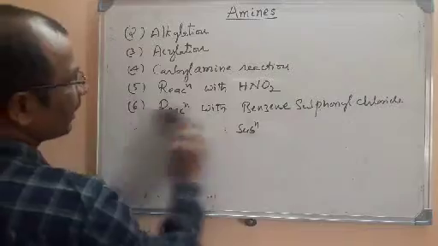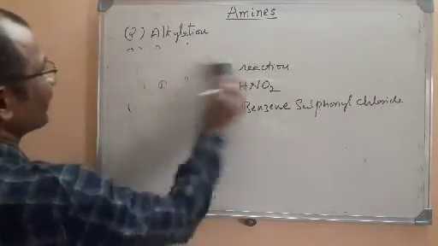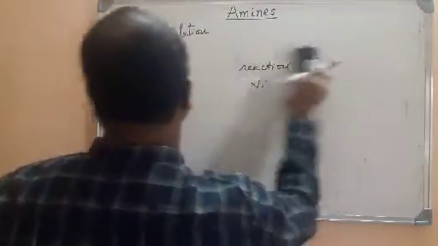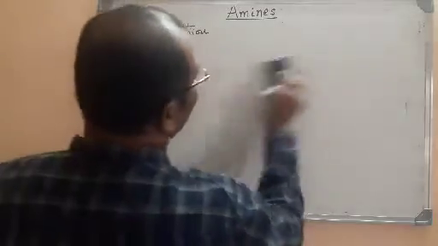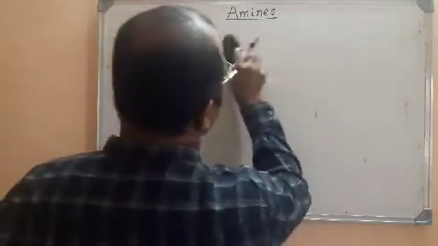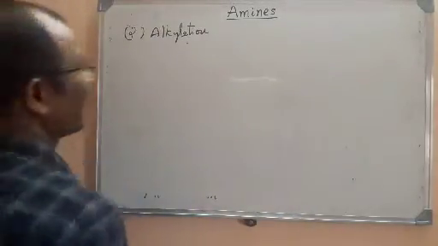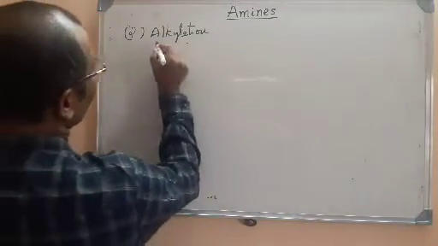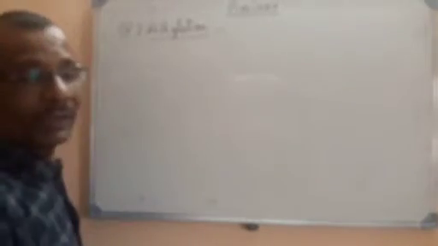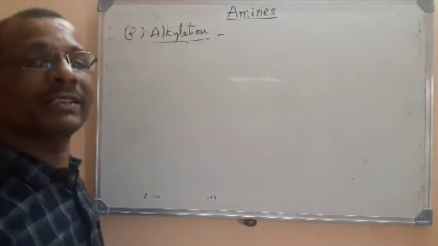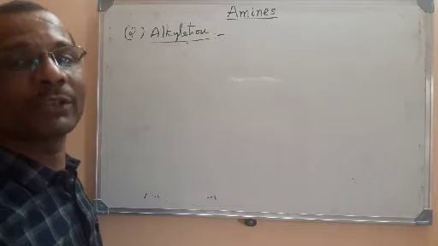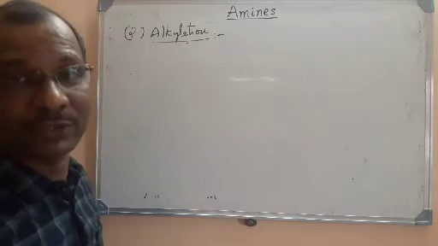What is meant by alkylation? Halogenation means substitution of halogen. Alkylation means substituting an alkyl group on nitrogen just by replacing hydrogen. If you take amines, on the central atom nitrogen, in primary and secondary amines you have hydrogens on nitrogen.